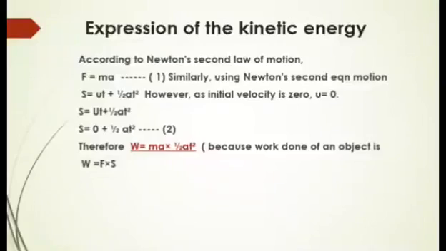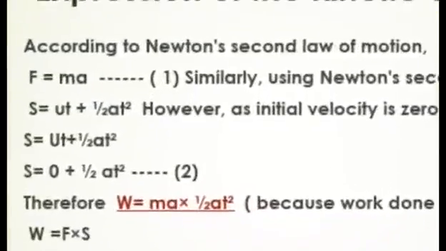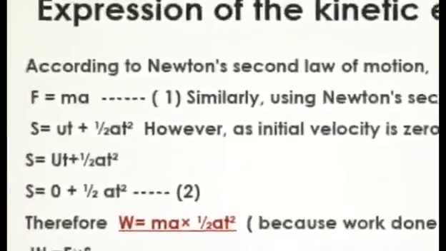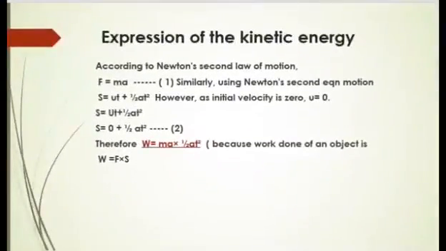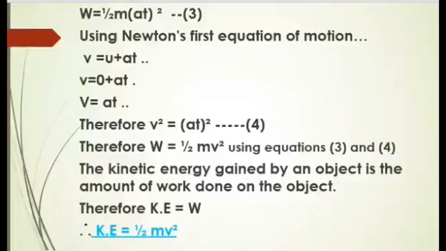So instead of force we are putting m into a, and instead of displacement we are putting half a t square. Now W is equal to half m a t square, third equation.